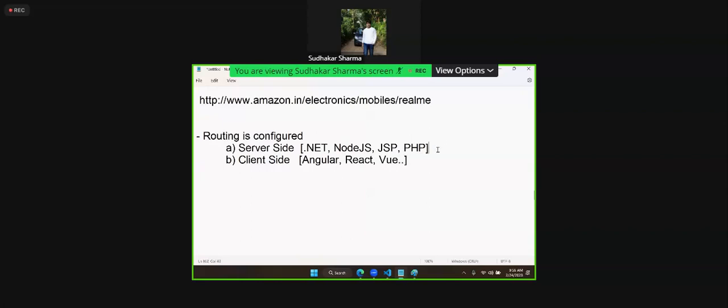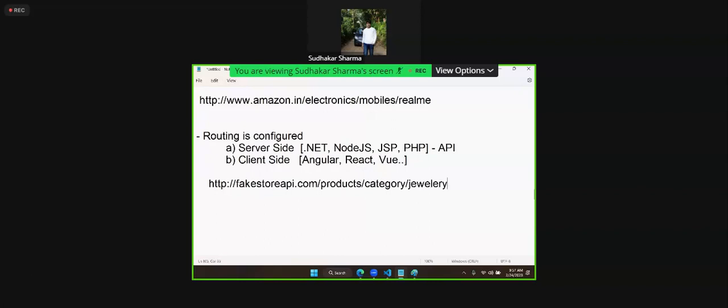Actually, server side routing is done for a concept called APIs. You saw Fake Store, right? Fake Store is already using routing. Suppose I want to access Fake Store products category, jewelry products. How to query jewelry products? http://fakestoreapi.com/products/category/jewelry. That is routing, right?